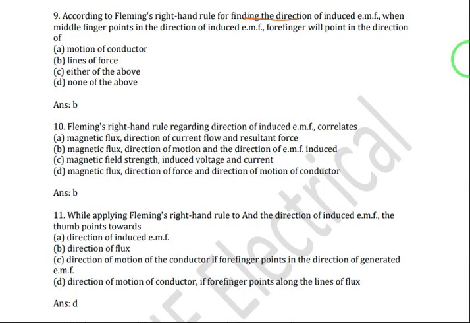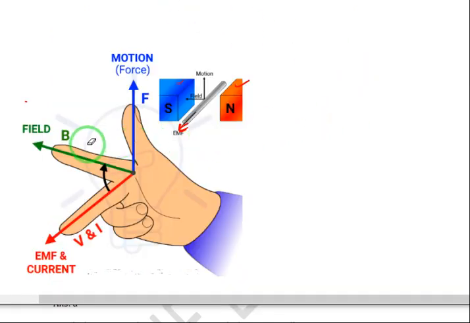Next question. According to Fleming right hand rule, finding the direction of induced EMF, when middle finger points in direction of induced EMF, forefinger will point in direction of. In Fleming right hand rule, forefinger denotes the lines of the force. In practical, you can observe regarding right hand rule, you can show like this.